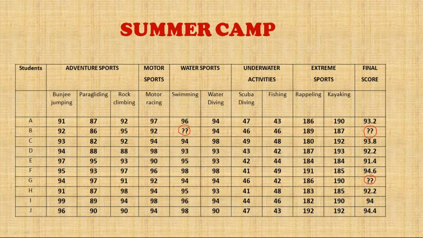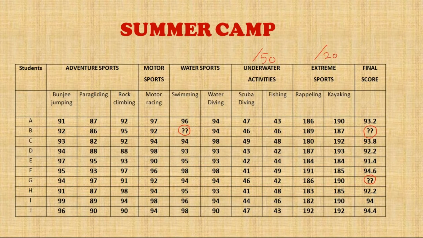Also salient features which make this set different from that ex-CAT set is, यहाँ पर अगर आप देखें, underwater activities are rated out of 50 points and extreme sports are rated out of 200 points.